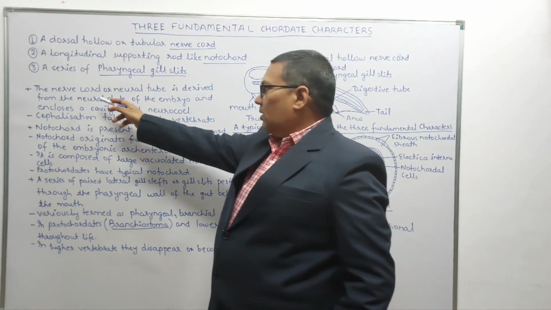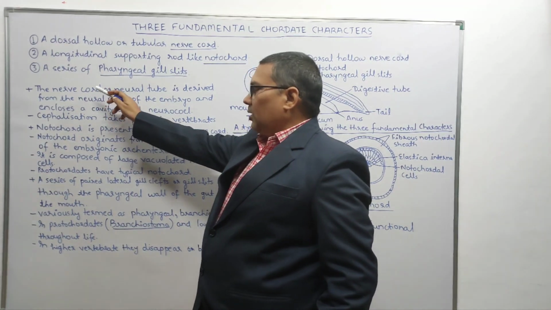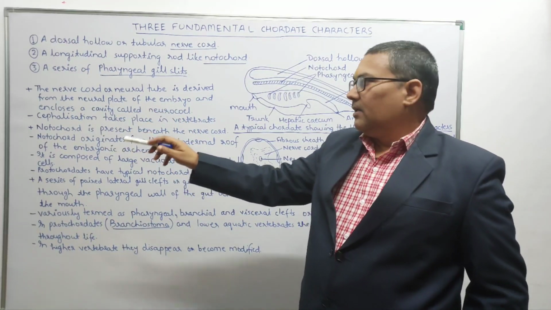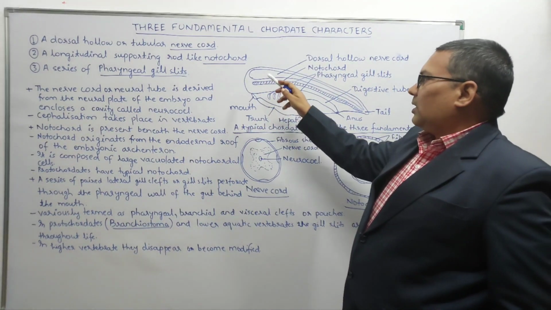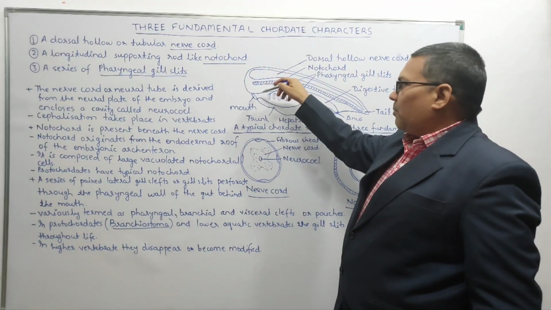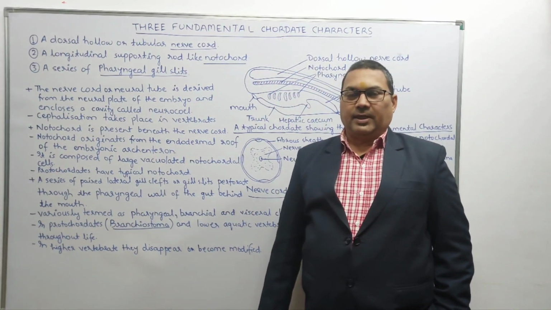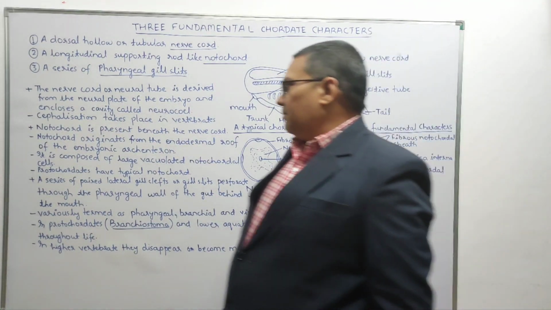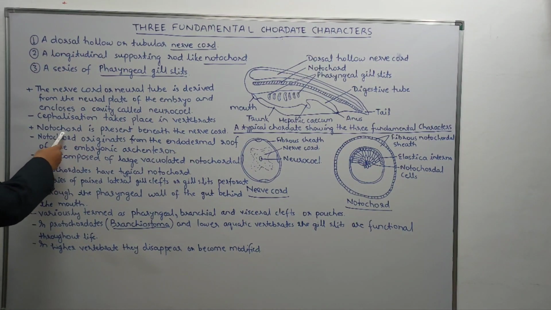So the nerve cord, which is the fundamental chordate character and is found in all the chordates, they pass this stage during the course of development, and when they reach the adult, the nerve cord undergoes a process called cephalization, forming the brain in the anterior end and spinal cord in the posterior end, and finally it gives rise to the nervous system.